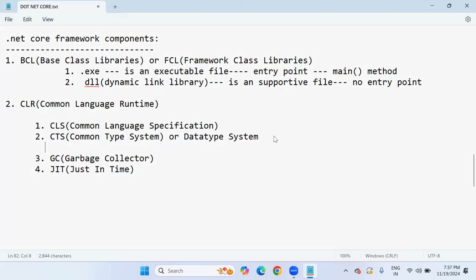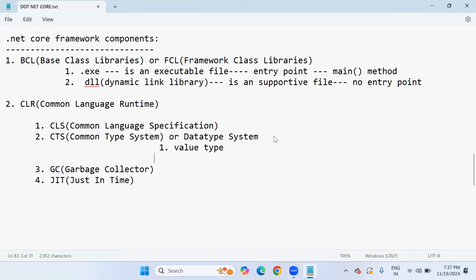But here, CTS data type systems are classified into two types. We will also discuss in detail in the programmatic way. Value type and reference type will be there. Generally in .NET data type mechanism, value type as well as reference type is there. Value type means the value directly can be stored into the memory location, like int a equals 10. This is value type. Reference type means the value is not directly stored, rather it will be stored into another memory location. Like look at this, b equal to a.